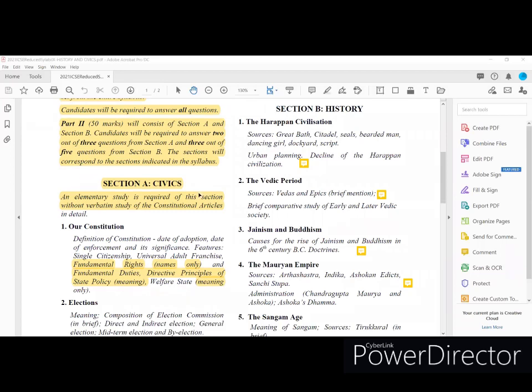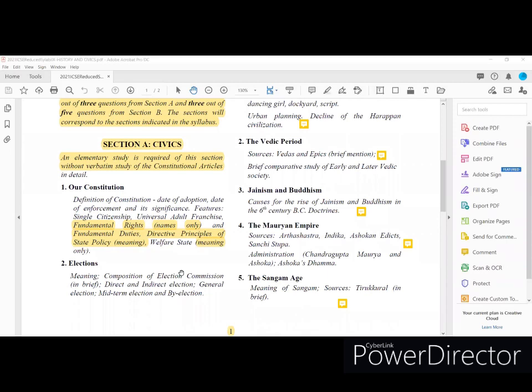Normally in Civics you discuss this first part, Our Constitution, in 3 lessons, but it is included here as 1 lesson, Our Constitution. That means the fundamental rights and directive principles of state policy are also included in this part.